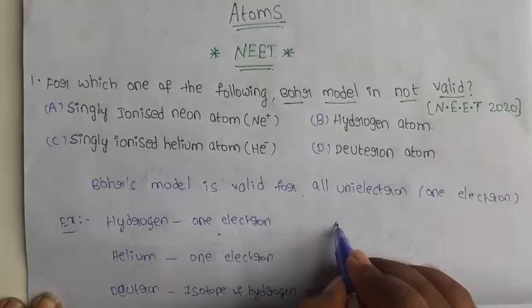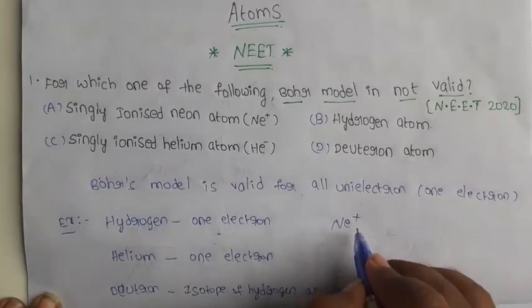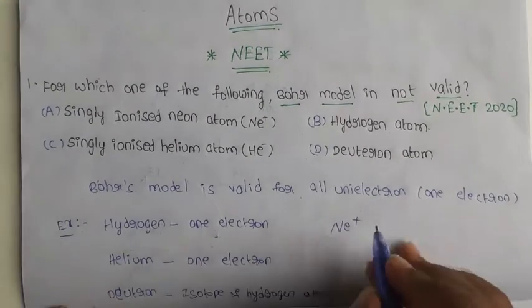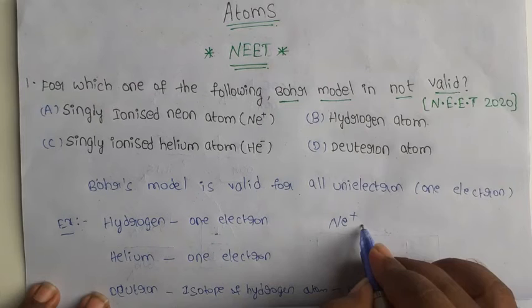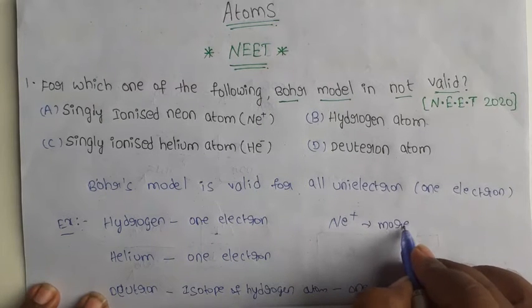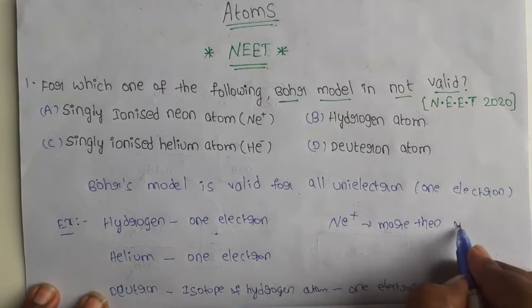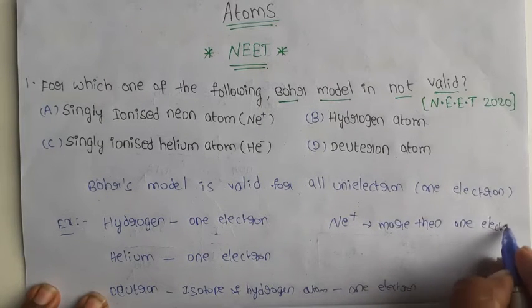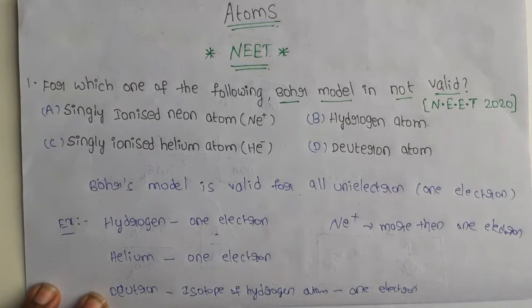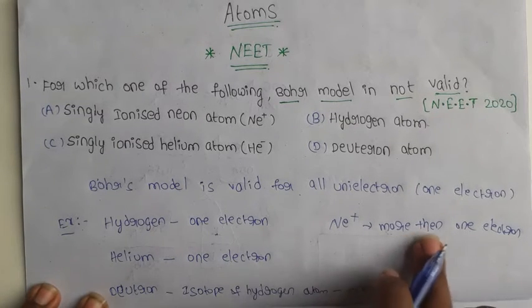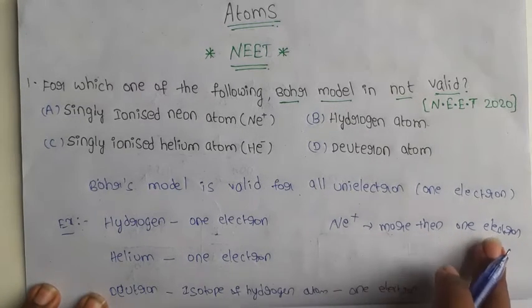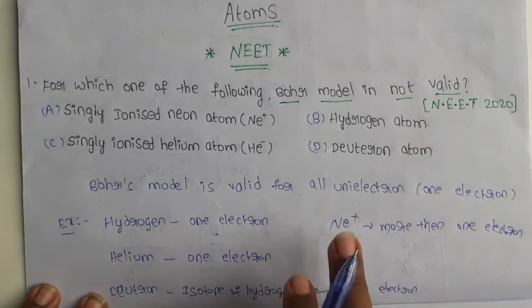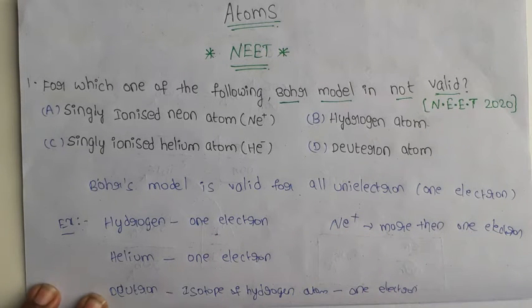Now I am taking neon. Neon contains more than one electron. So this is not valid. Why? Because it contains more than one electron. So Bohr's model only explains a single-electron atom, or one-electron atom.